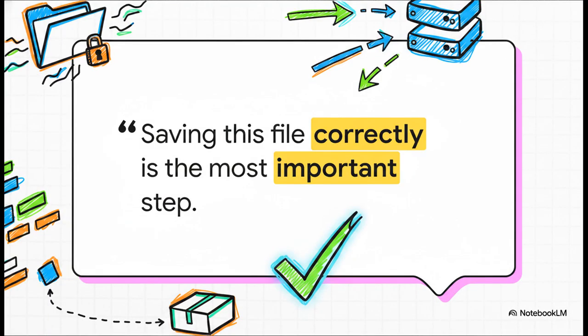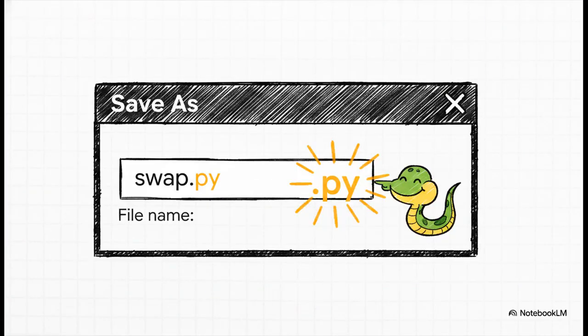Okay, I really can't stress this enough. We've written our instructions, we've got our recipe, but how we save this file is probably the single most critical step in this whole process. Everything hinges on getting this next part right. When you save it, the file name itself can be whatever you want. We're calling it swap here. But the end of the name must, absolutely must, end with .py. That little extension is like a secret code to the computer that says, hey, this isn't just a text file. This is a Python program. You need to use the Python interpreter to read it.